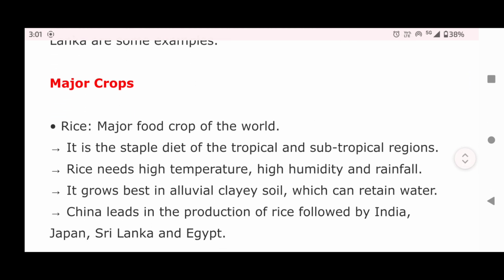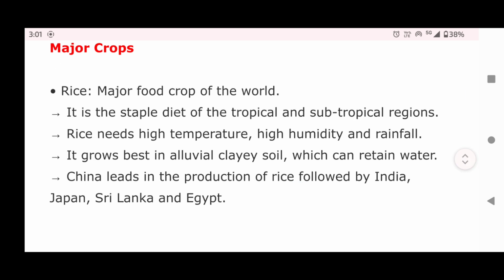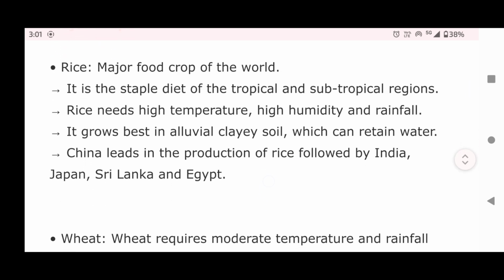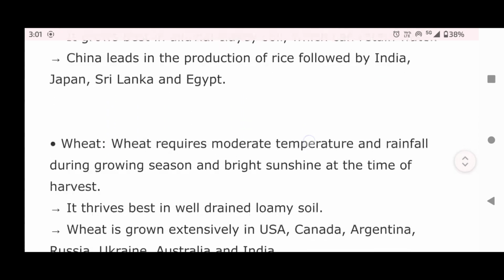Major crops. Rice, major food crop of the world. It is the staple diet of the tropical and subtropical regions. Rice needs high temperature, high humidity, and rainfall. It grows best in alluvial clayey soil which can retain water. China leads in production of rice, followed by India, Japan, Sri Lanka, and Egypt.